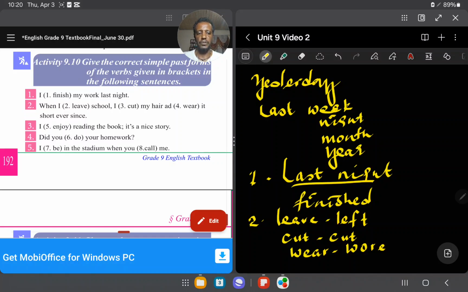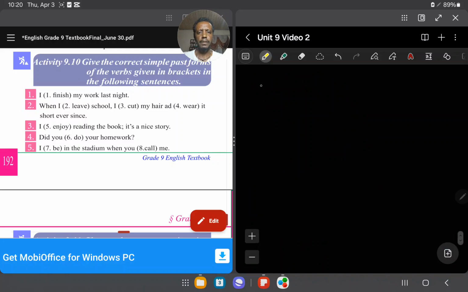Number 3, question number 3. It says, I dash reading the book. It is a nice story. Enjoyed, yes. Enjoy. Here is enjoyed. This is the past form. I think it is very easy, yes.